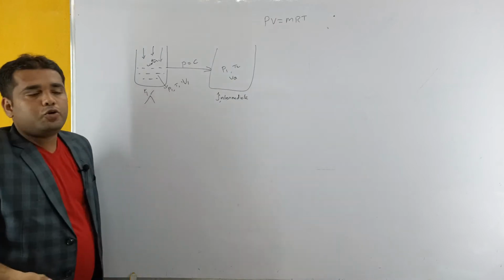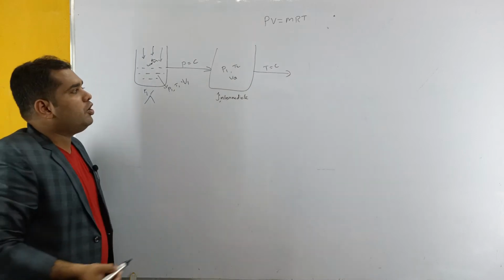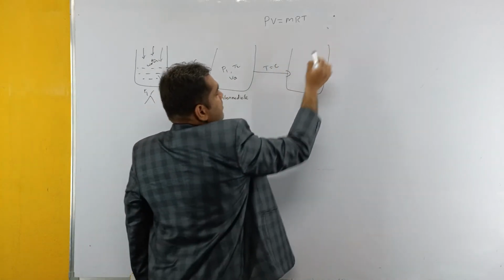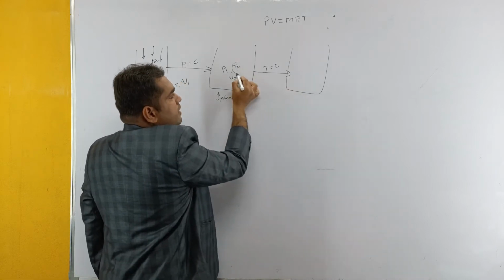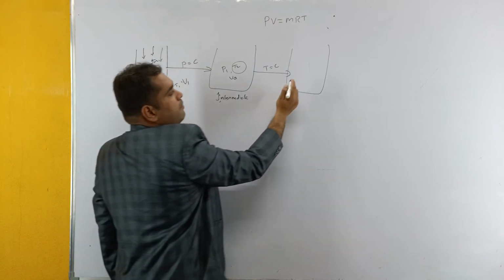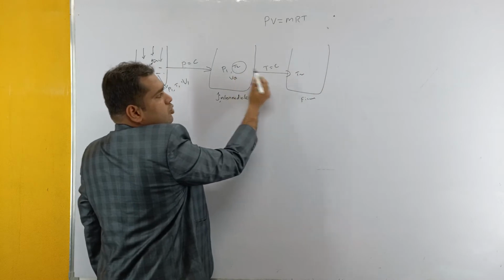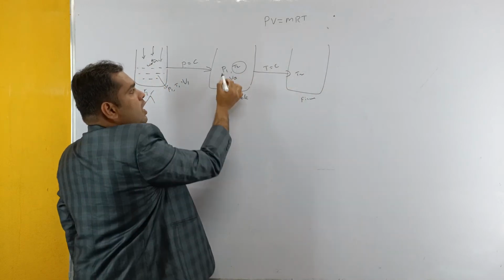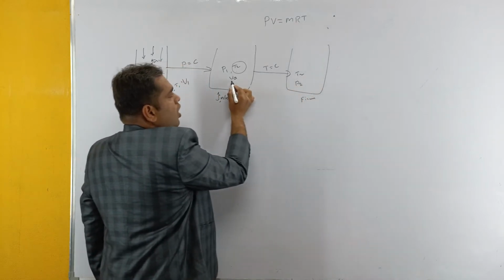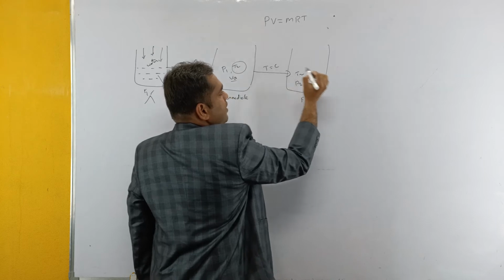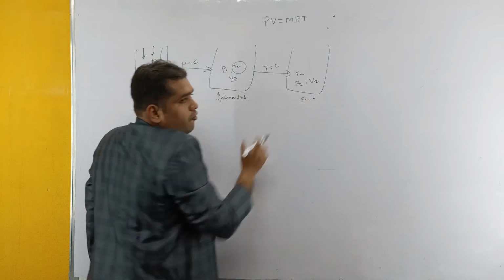Next, by maintaining the temperature constant, we again heat up the water. Whatever the temperature in the intermediate state, the same temperature remains at the final stage. So the temperature is the same T2, and the pressure and volume are varied: the pressure varies to P2 and the volume varies to V2. So these are the initial stage, intermediate stage and final stage.